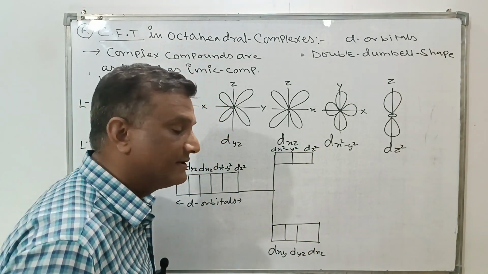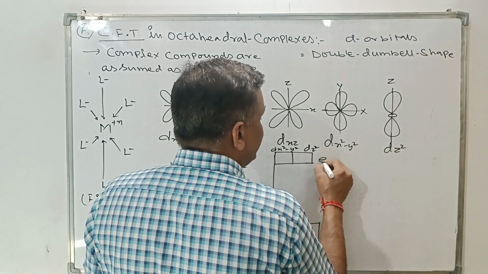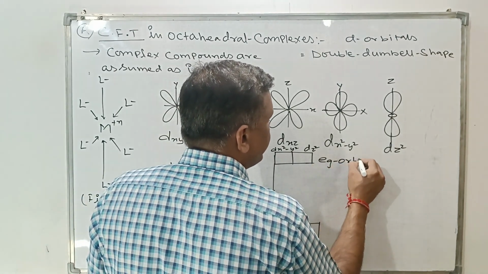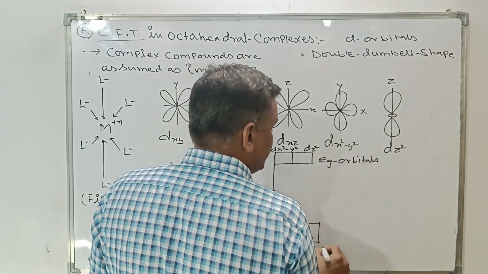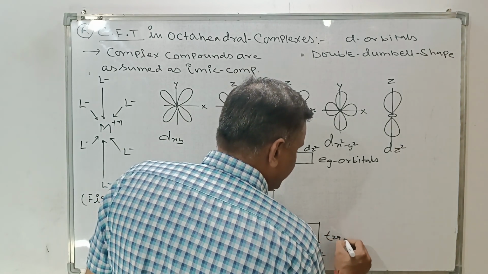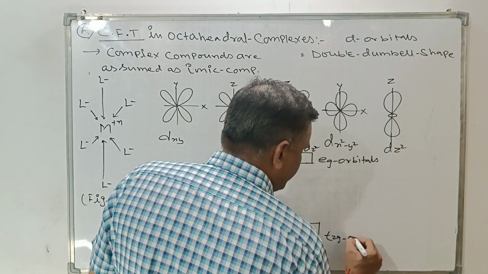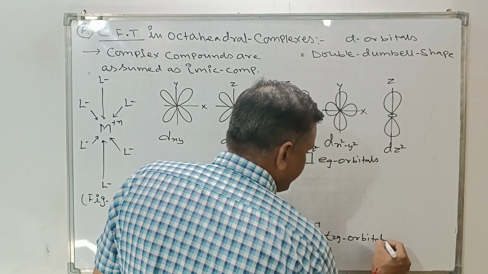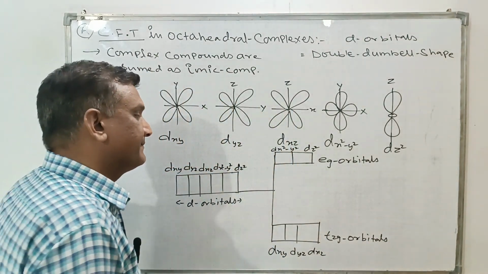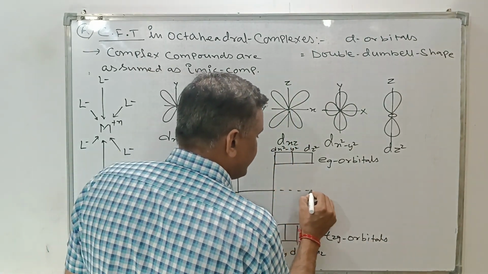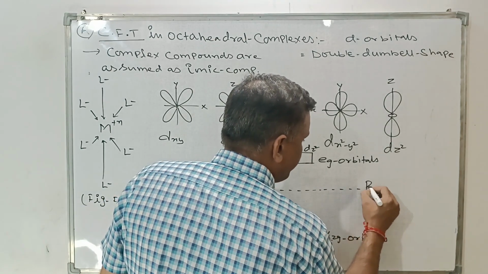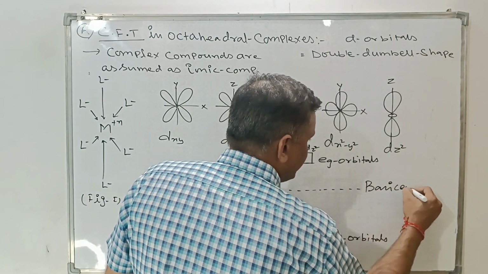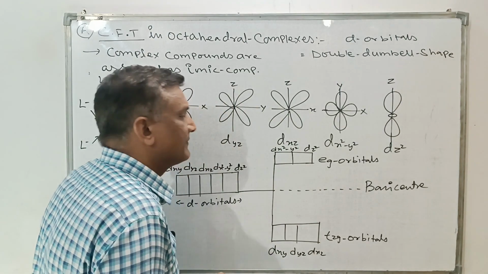These feel more repulsion. These are known as the eg set of orbitals. And these are known as the t2g set of orbitals. The energy gap, this is called the barycenter, the mid of the energy.